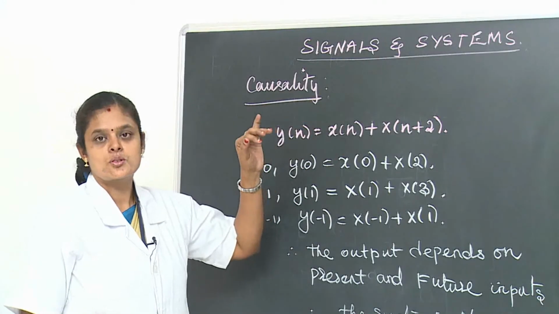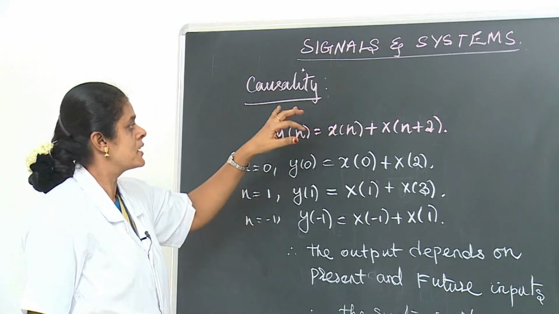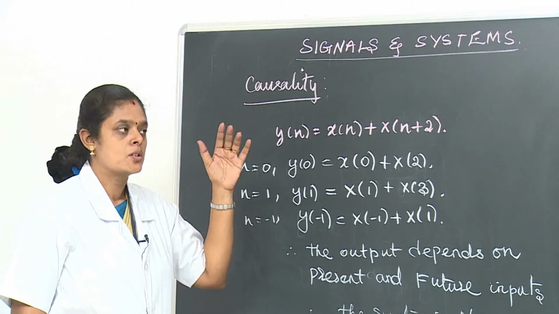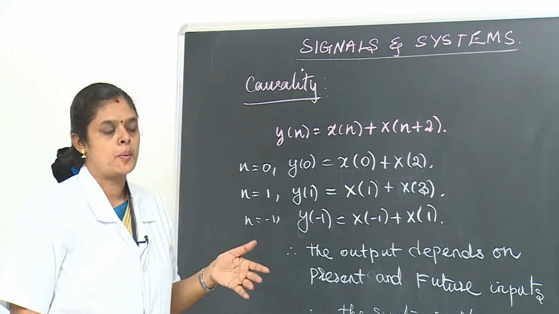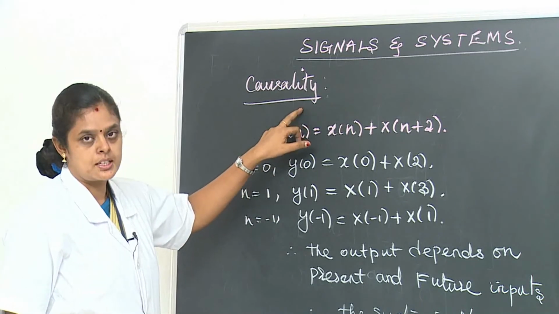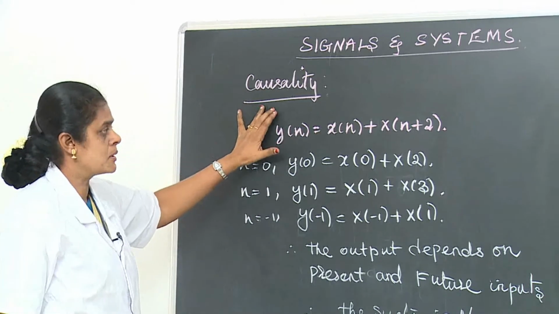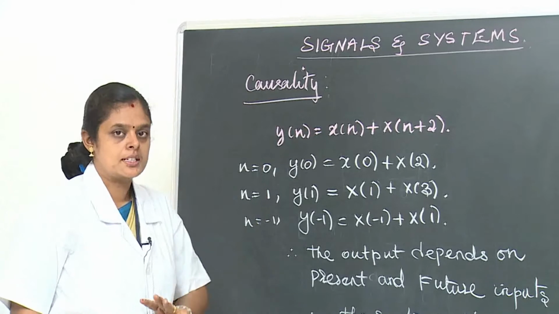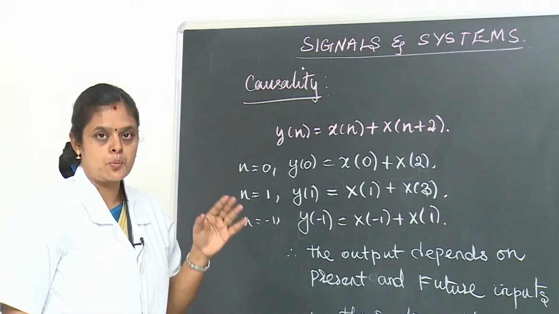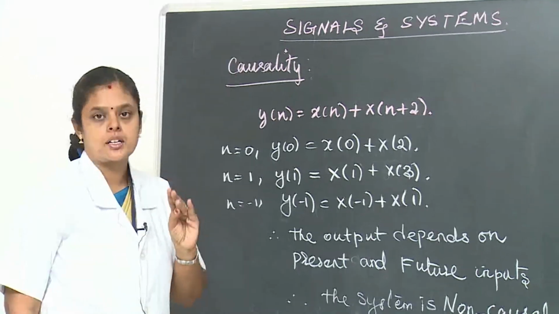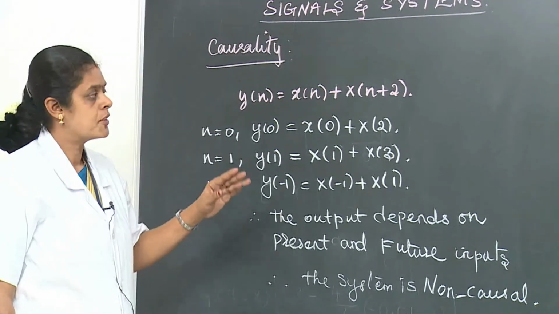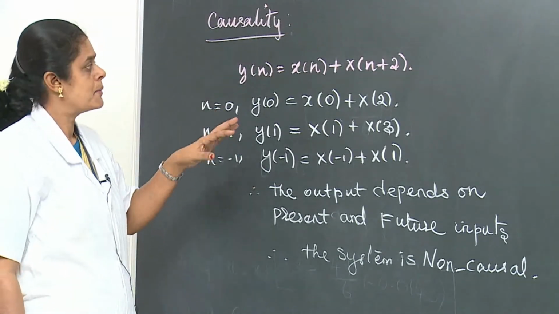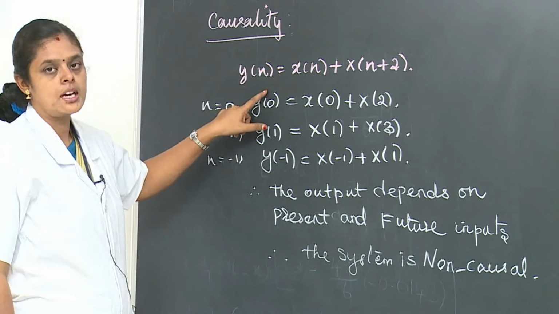So here we are going to see about signals and systems. In this lesson, we continue the previous class on the classification of signals and systems. Last class we discussed the properties. Here we are going to see the causality property. In the causality property we have a causal and a non-causal system. A causal system means the output depends on present and past inputs only, not the future. If it depends on the future, the system is a non-causal system. The previous class had an example of a causal system; this class we discuss non-causal systems.